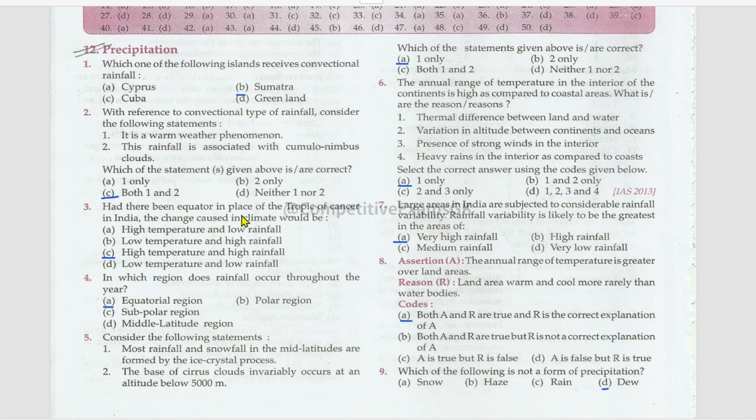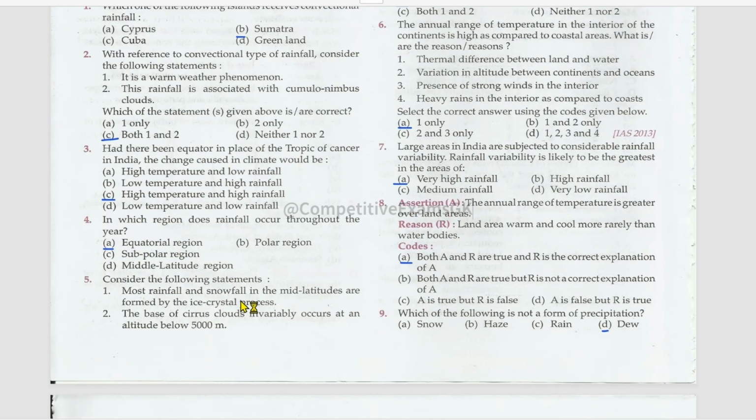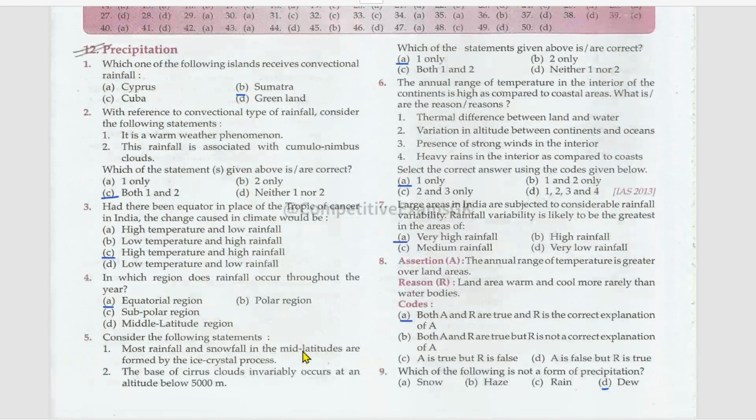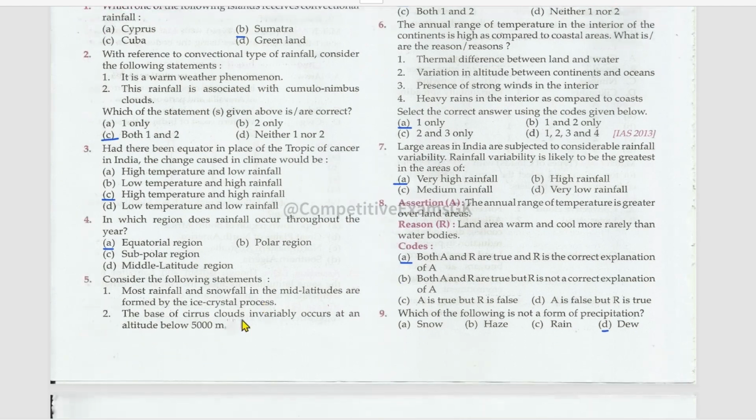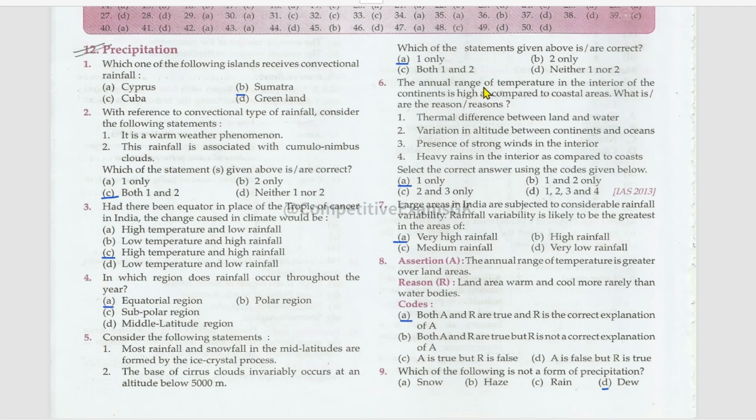Had there been equator in place of the Tropic of Cancer in India, the change caused in climate would be high temperature and high rainfall. In which region does rainfall occur throughout the year? Equatorial region. Consider the following statements. Most rainfall and snowfall in the mid-latitudes are formed by the ice crystal process. True. The base of cirrus clouds invariably occur at an altitude below 5,000 meters. False. First statement is the right statement.